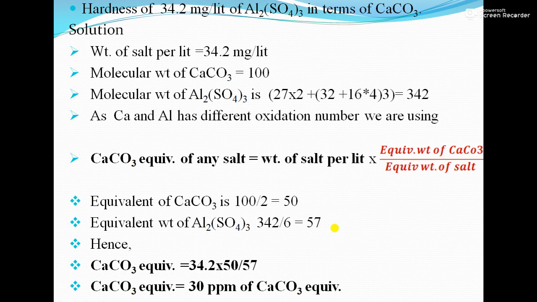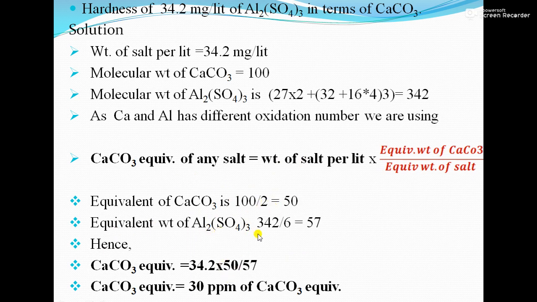If we put in these values, the weight of salt per liter is given as 34.2. So I have written here 34.2 into 50, that is the equivalent weight of CaCO3. What is the equivalent weight of calcium carbonate? That is molecular weight upon valency of calcium, that is 100 divided by 2, which is 50.